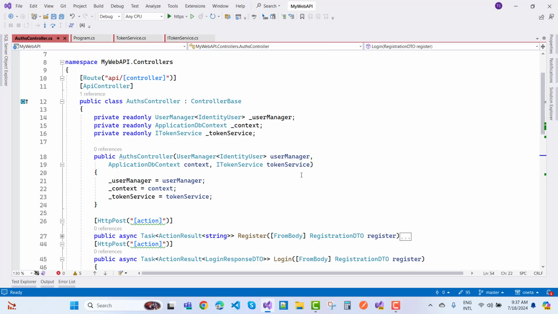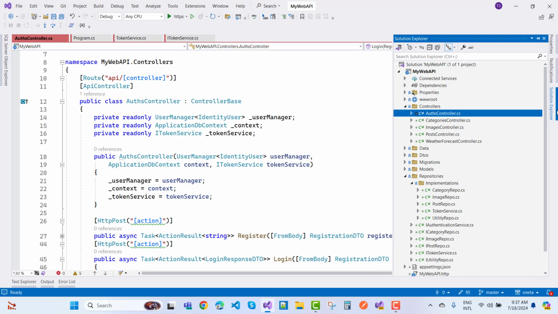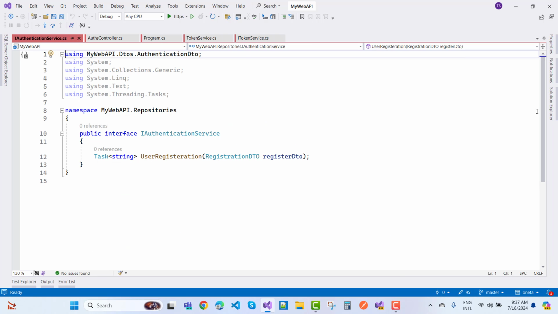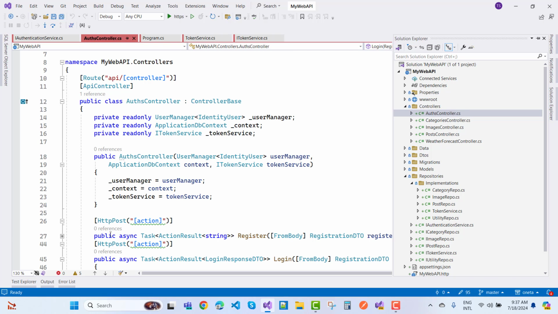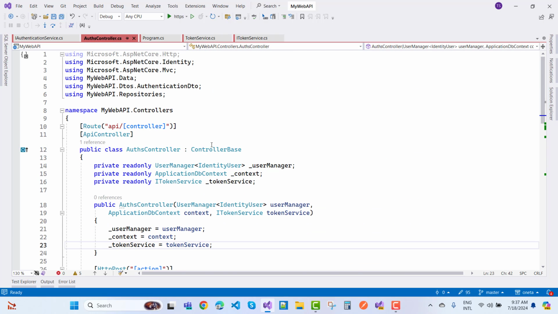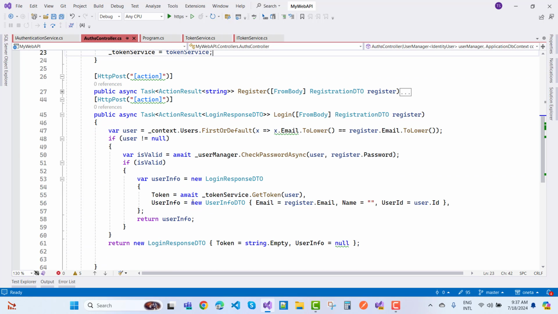Okay, so you can use the service here, that is the authentication service, if you do not want to use the application DB context here. So you can use the authentication service, where we have user registration like that. The user registration in the authentication service is not implemented right there, so there is no need actually. If you want to use the application DB context here, you can use it. Okay, there is no issue. So that is the registration and the login process, and during the login process you get a token.